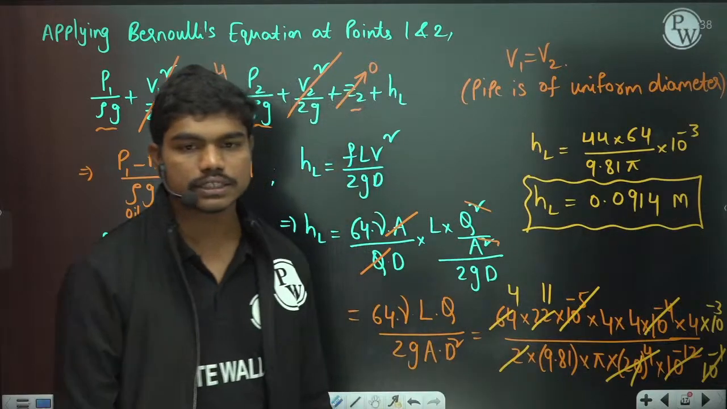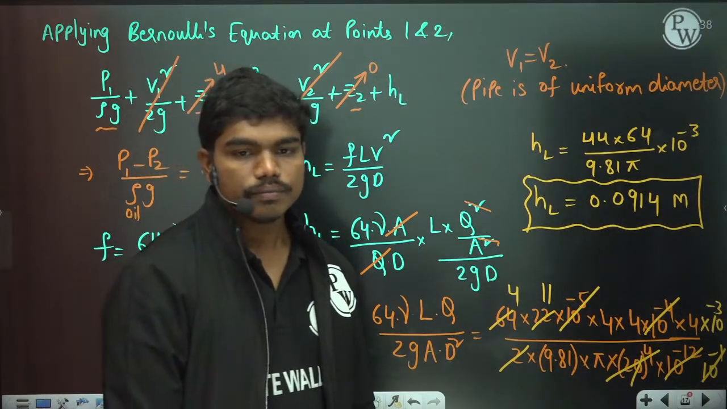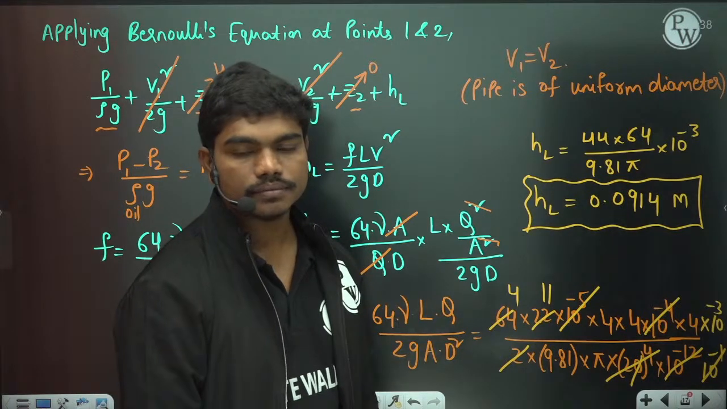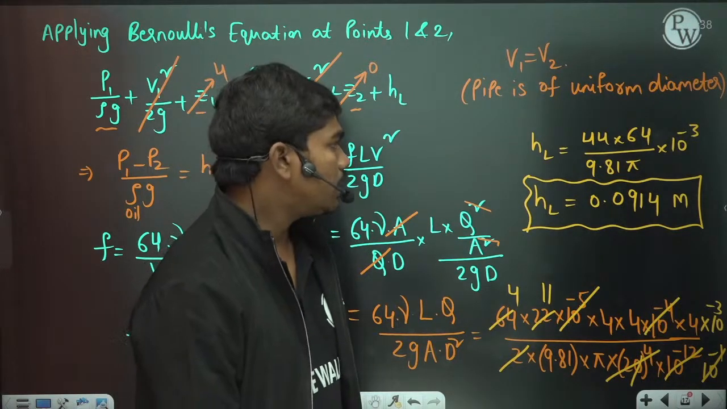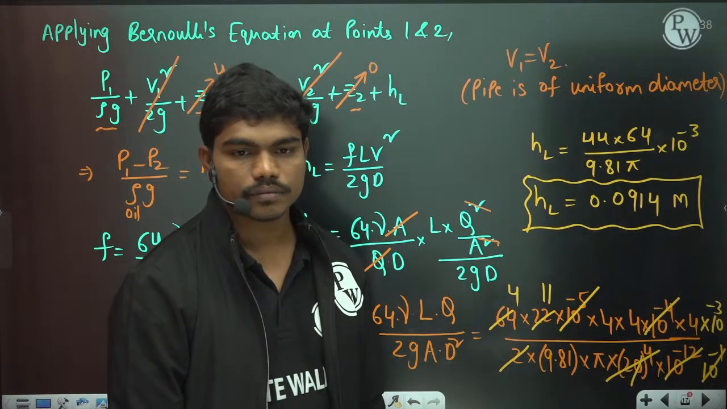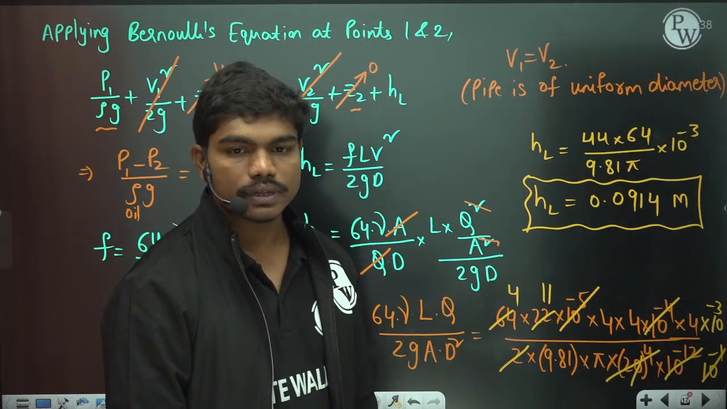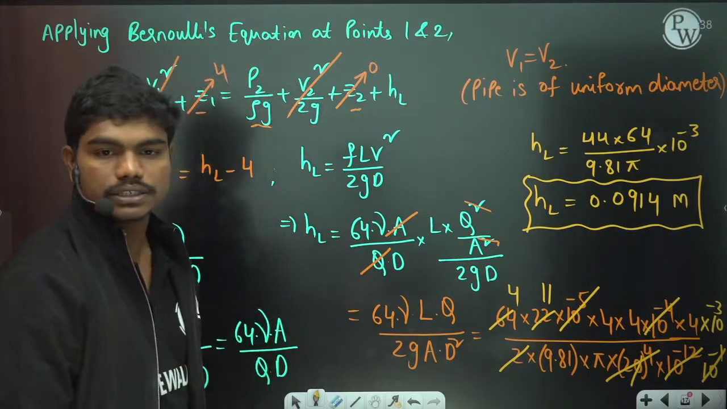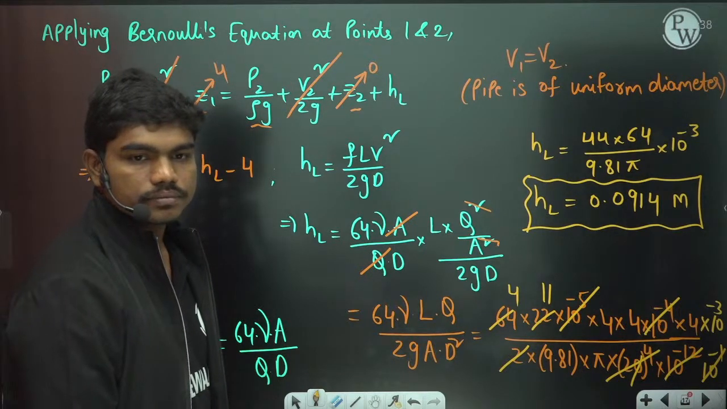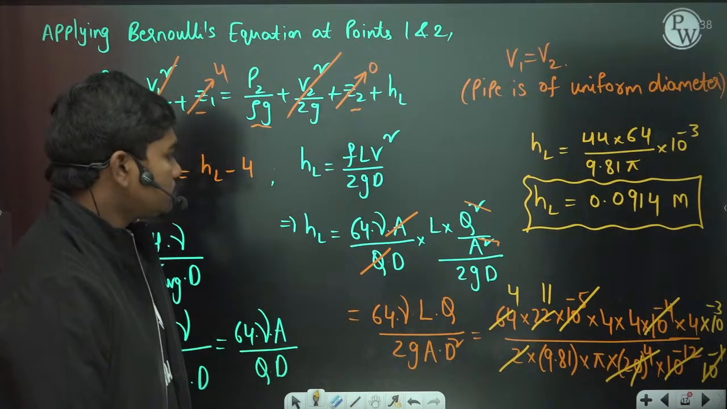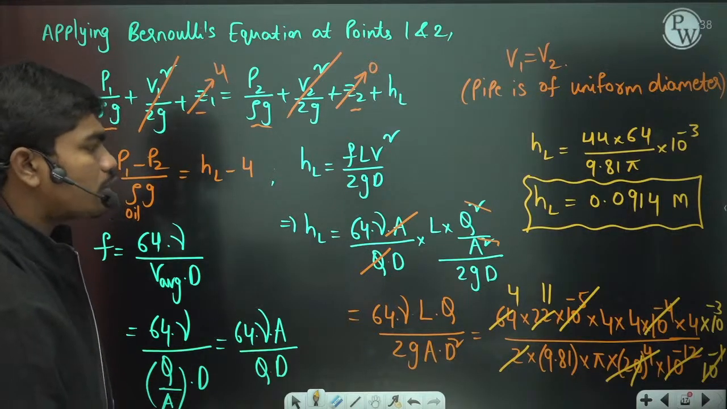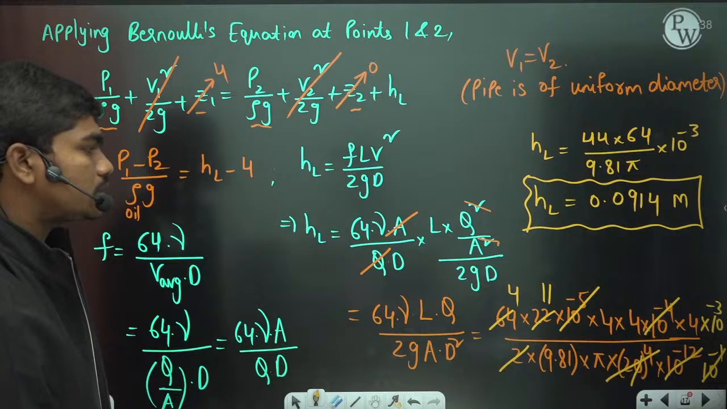So how many of you got this value of HL? Please tell me. HL is 0.0914, correct? 9.137 or 0.0914 meters. It is the friction loss, correct? So please type in the chat box. Is this correct? We have to check the calculation actually.